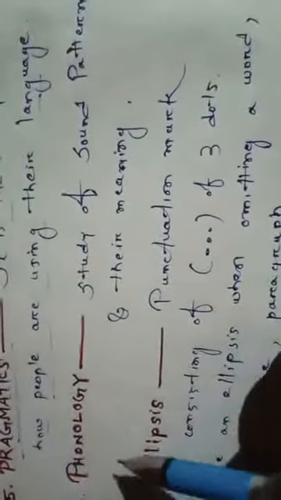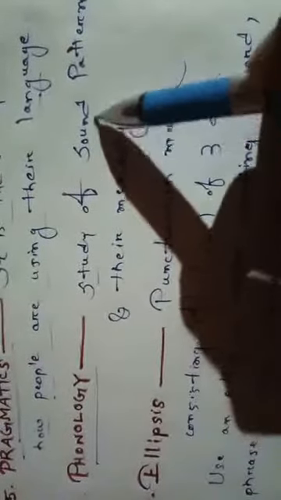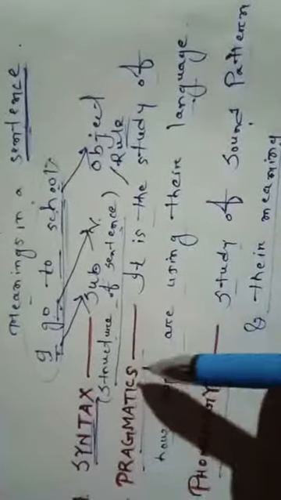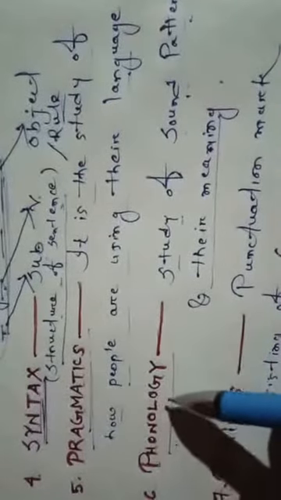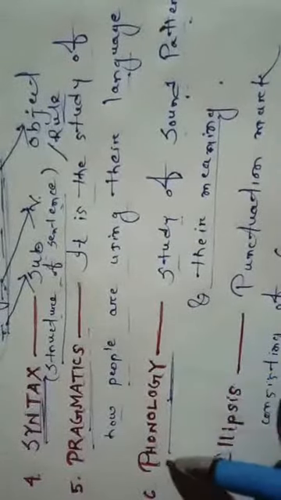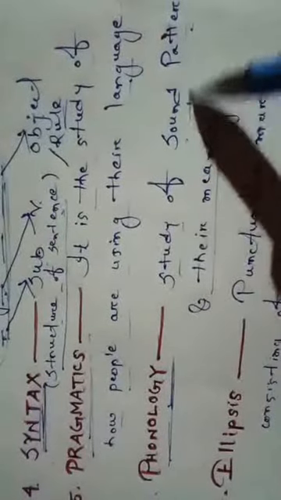Next you see phonology. What is phonology? Study of sound pattern and their meaning. Remember, study of sound. Phoneme is what? Phoneme is, you see, smallest unit of sound. Phonology is what? Study of sound pattern. Okay, study of sound pattern. Phoneme is smallest unit of sound, and phonology, when you see logy added to a particular word, it means study of sound pattern and their meaning.